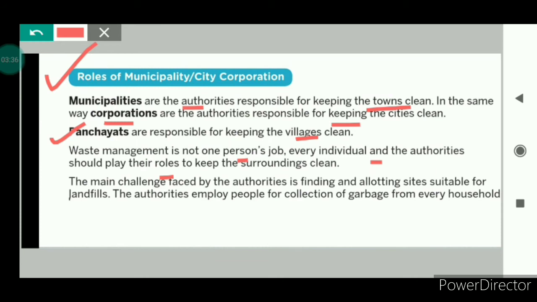Let us see the responsibilities of the municipality or the corporations in keeping the surroundings clean. It is the responsibility of the authorities to find and allot the site that is suitable for landfills. And the authorities employ people for collection of garbage from door to door. They also provide safe equipment like gloves, face masks, waste bins and transportation to the cleaners who collect the garbage from door to door. And the staff is also trained to handle the proper disposal of the waste. So this was all about the role of municipality or city corporation in keeping our surroundings clean.